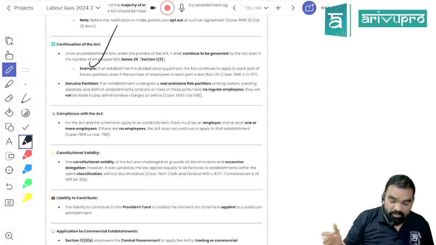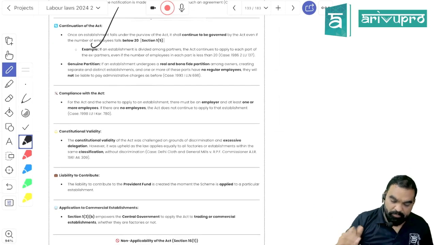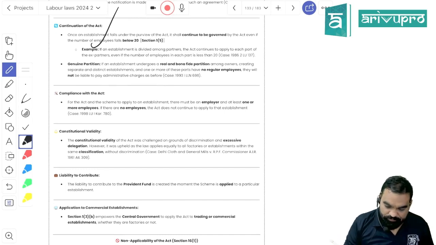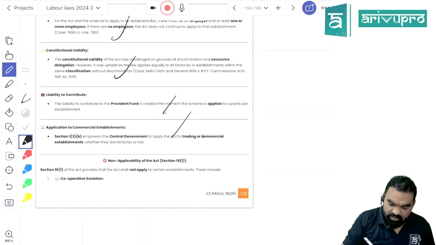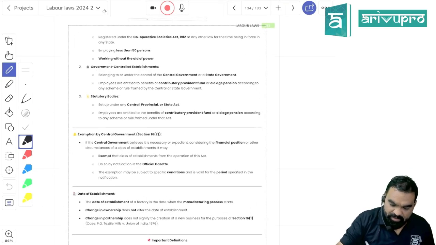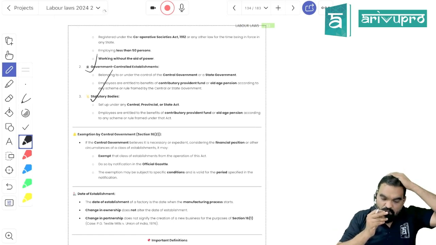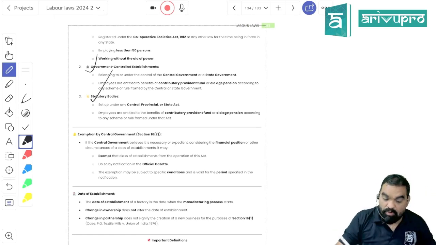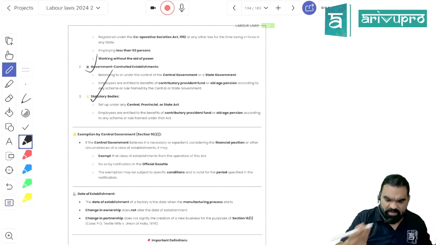But if you get into a demerger and now you do not have even a single employee, that demerger will lead to the creation of a new establishment, and the act may become not applicable on you. So there should be an employee to continue with the provisions of this act. This act is not going to be applicable over cooperative societies or government controlled enterprises. This is quite logical. Almost all labor laws are not applicable on government controlled enterprises or departments, because they have better benefits than this. For cooperative societies, it is not applicable if the number of employees is less than 50.